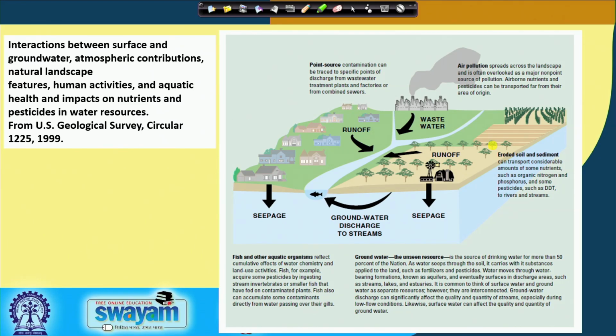This slide is self-explanatory. I would request you to go through and see the details, and this is from the US Geological Survey report of 1999.